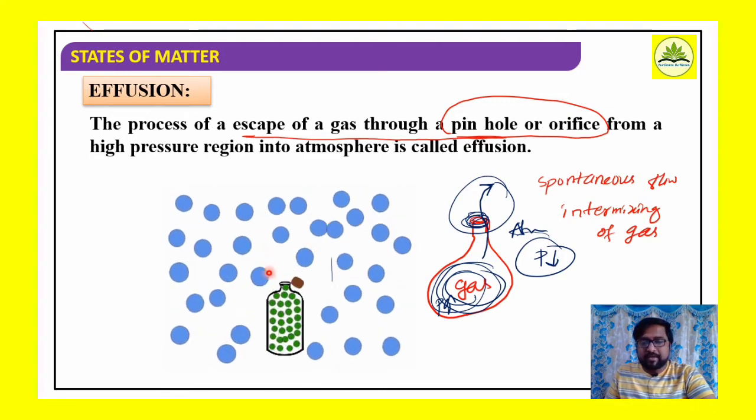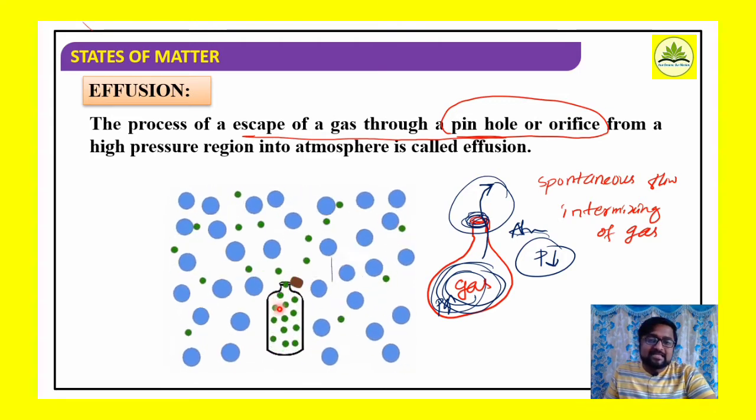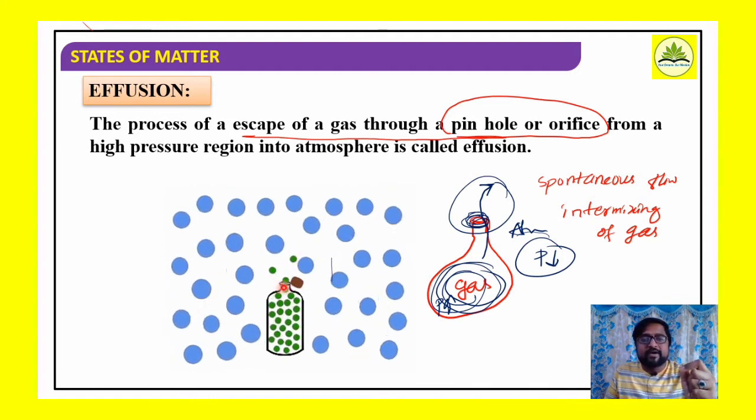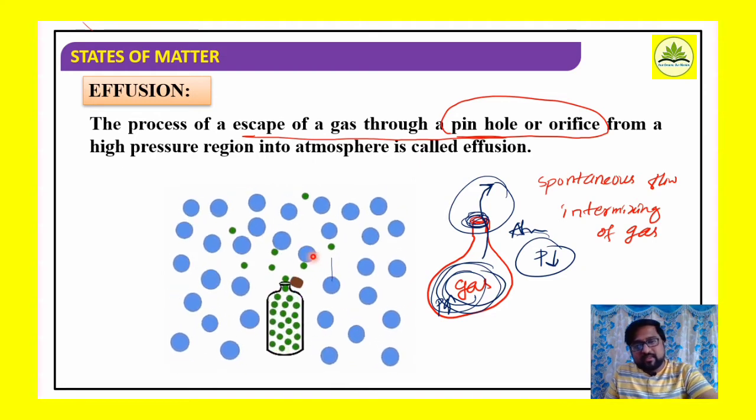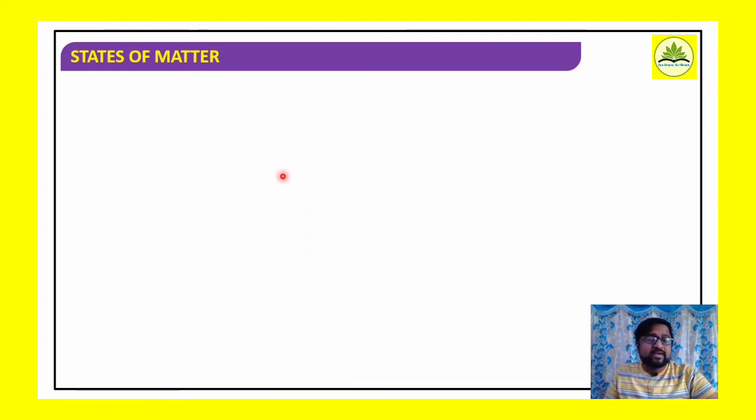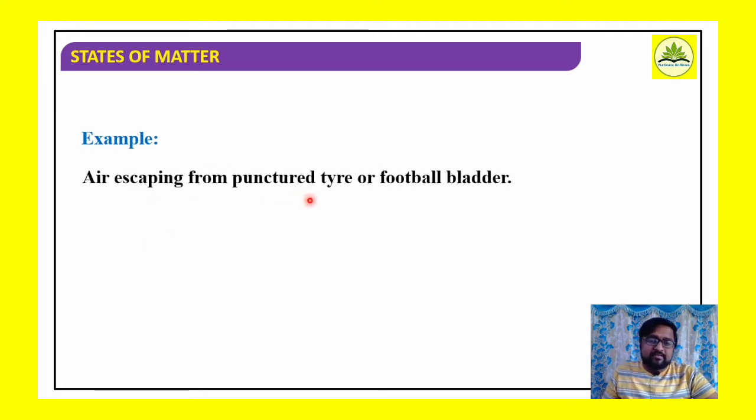It comes out with a pressure, meaning escape of gas takes place through that pinhole or orifice from a higher pressure region into the atmosphere. That is nothing but effusion. Another general example we can quote is air escaping from a punctured tire. When a tire gets punctured, what happens? Air comes out. Inside the tire the pressure is high, but when punctured, a small hole forms on its surface, so that through that pinhole, or I can say orifice, gas comes out with pressure. That phenomenon is nothing but effusion.